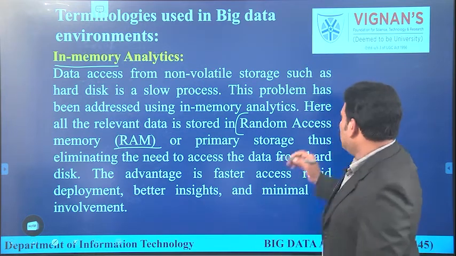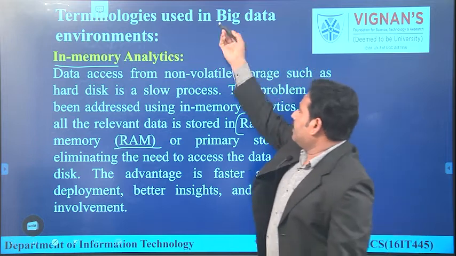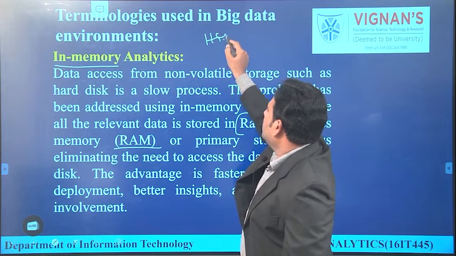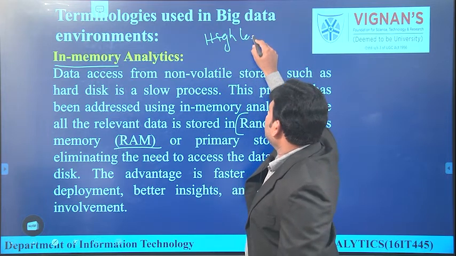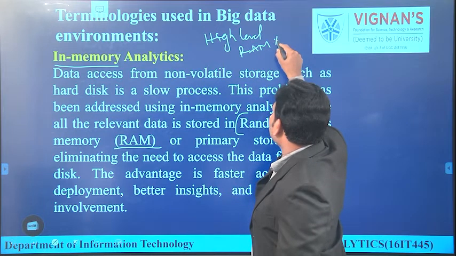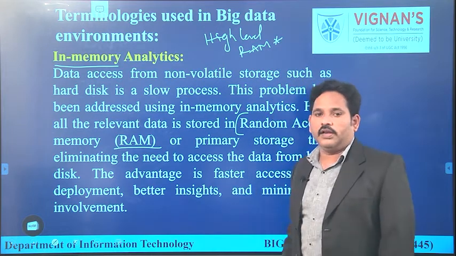That means a high-end big data system or environment expects a high level of primary memory, that is, high-capacity RAM, which plays a crucial role. It is volatile in nature.